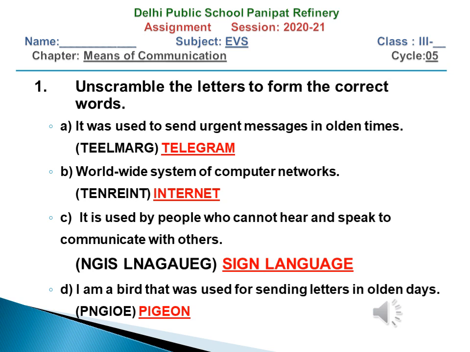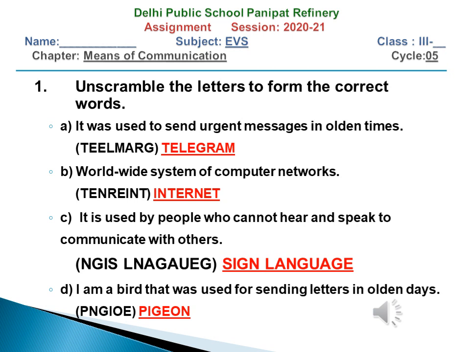Children, today we will discuss the answer key to cycle number 5 assignment. This is of chapter means of communication. So let's start discussing, and you should also check your answers side by side so that in case of any mistake you can do the correction also.